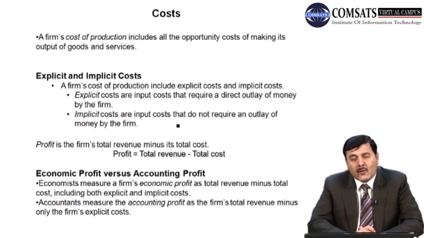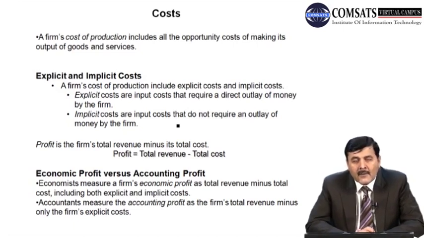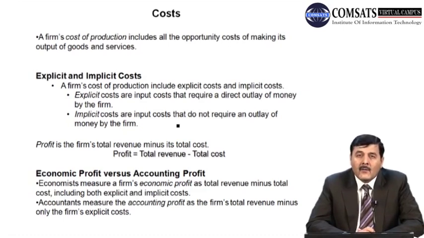Explicit costs are input costs that require a direct outlay of money by the firm. For example, if you want to hire labor for production of goods and services, you need to pay wages. And the raw material which you are using for the production of goods, if you pay to get the raw material, that is the explicit cost.